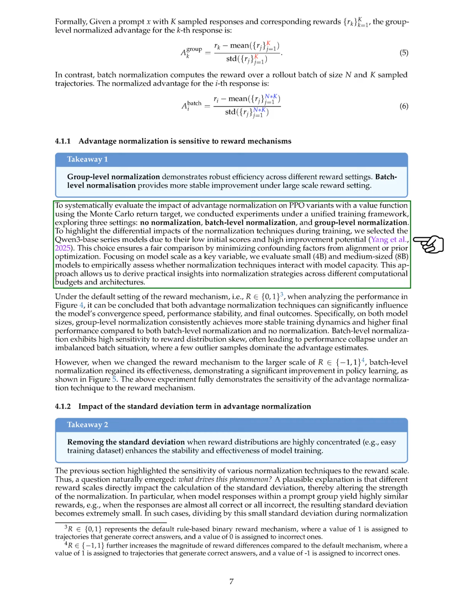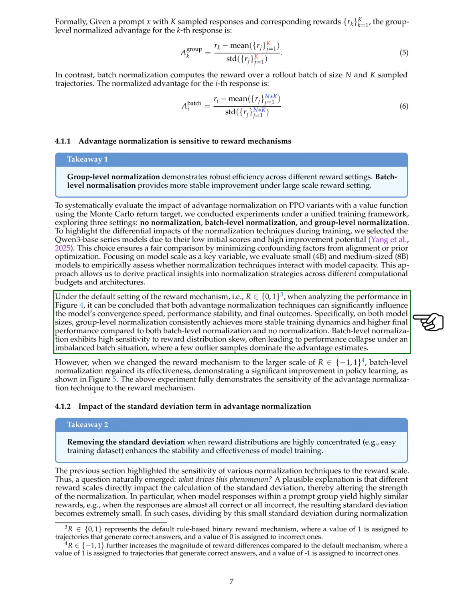To evaluate the impact of advantage normalization on PPO with a value function using the Monte Carlo return target, we conduct experiments under a unified training framework, exploring 3 settings: no normalization, batch-level normalization, and group-level normalization. We focus on the Qwen 3 base series models due to their low initial scores and high potential for improvement, ensuring a fair comparison by minimizing confounding factors. We assess small, 4B, and medium-sized, 8B, models to see how normalization techniques interact with model capacity.